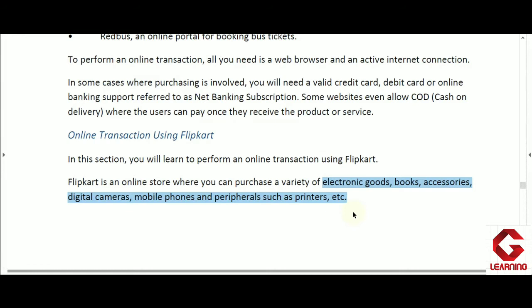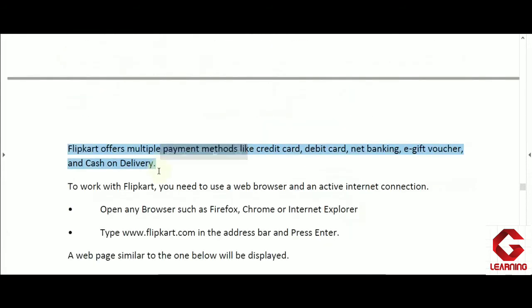So Flipkart is one online shopping store, and this online shopping store is providing a very huge category of products for customers. Now if we are purchasing a product by using Flipkart online shopping store, then various payment methods are available there. So here we can go for the online payment as well as we can go for cash on delivery option also. So in case of online payment or online transaction, we can use credit card or debit card or net banking details or e-gift voucher or e-wallet for the payment of the product.